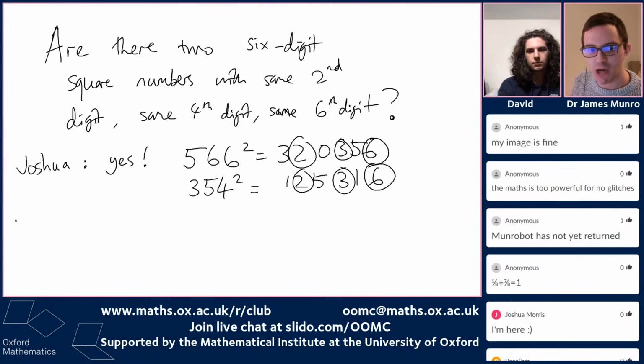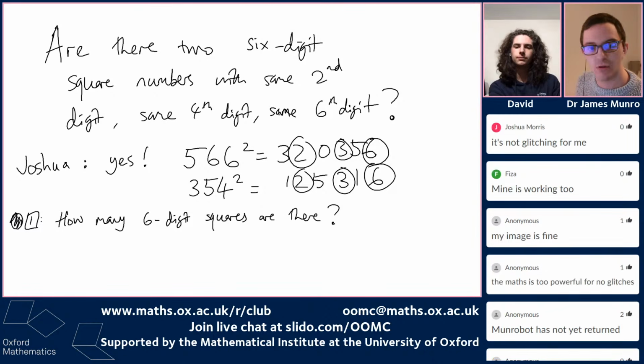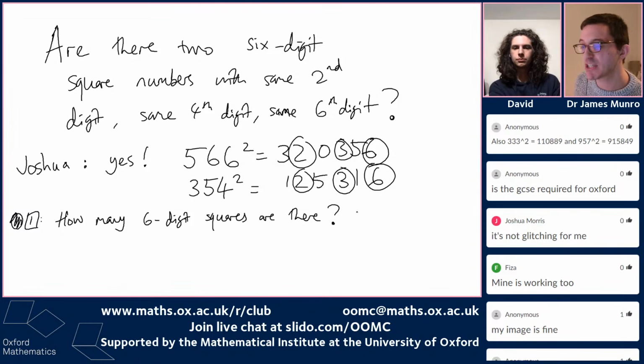Okay, part 1 in my alternative way of doing this. Part 1 is to think how many 6-digit squares are there? To get a 6-digit square, you need to square something between, I think, 312 less than or equal to n less than or equal to 1,000.